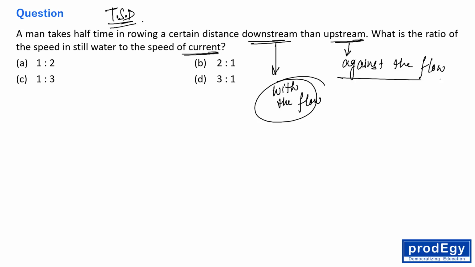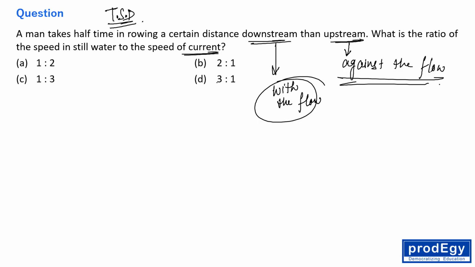This is with the flow and this is against the flow, right? So when you are going with the flow, then the flow will be supporting you, and when we are going against the flow, then flow will be opposing you, right?